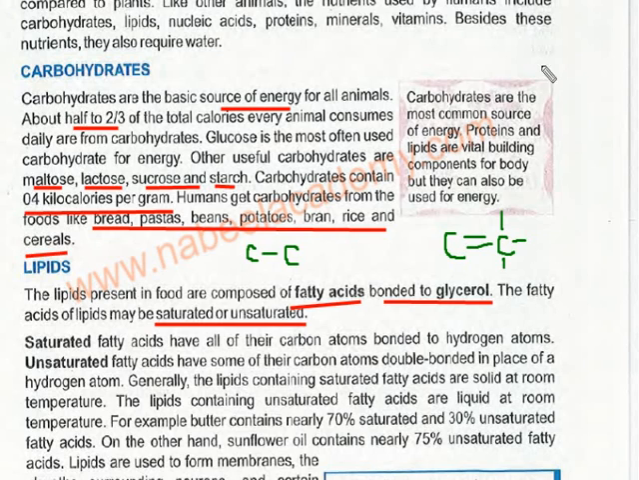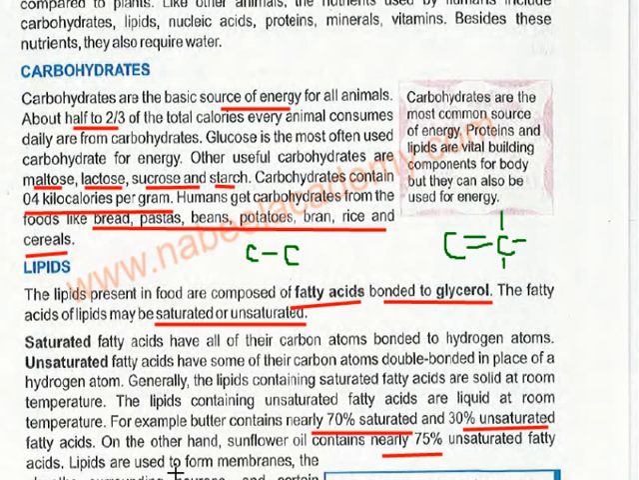So generally the lipids containing saturated fatty acids are solid at room temperature. The lipids containing unsaturated fatty acids are liquid at room temperature. For example, butter contains nearly 70 percent saturated fat and 30% unsaturated fat. So that is why it is solid at room temperature. And sunflower oil contains nearly 75% of unsaturated fatty acids.